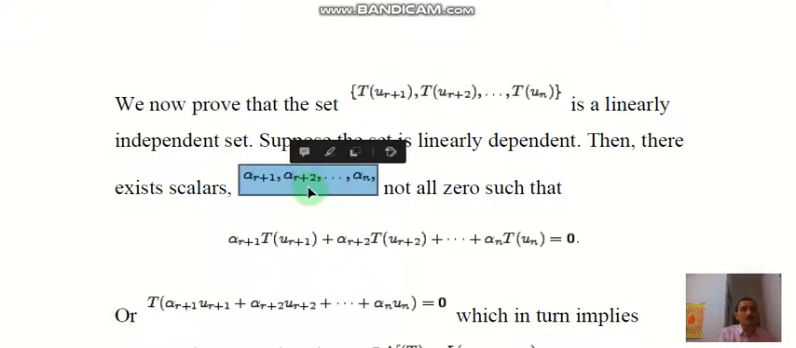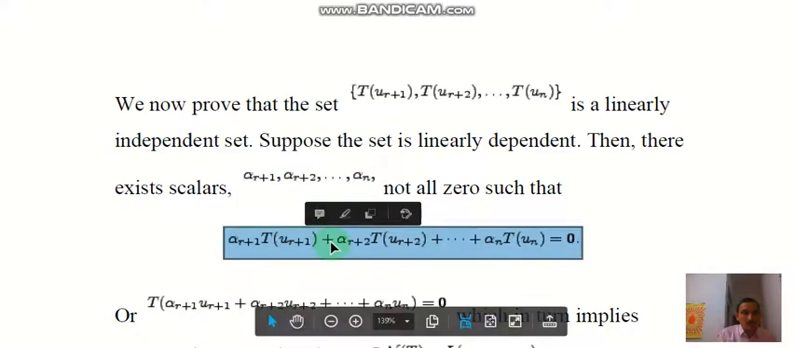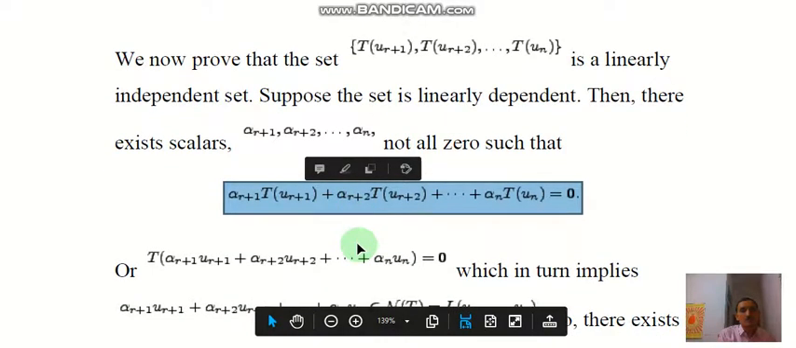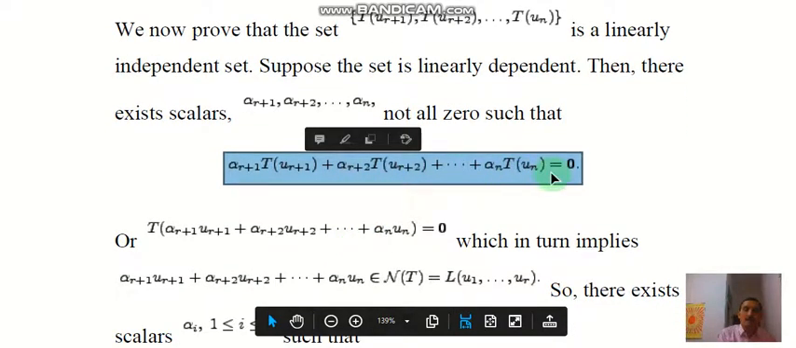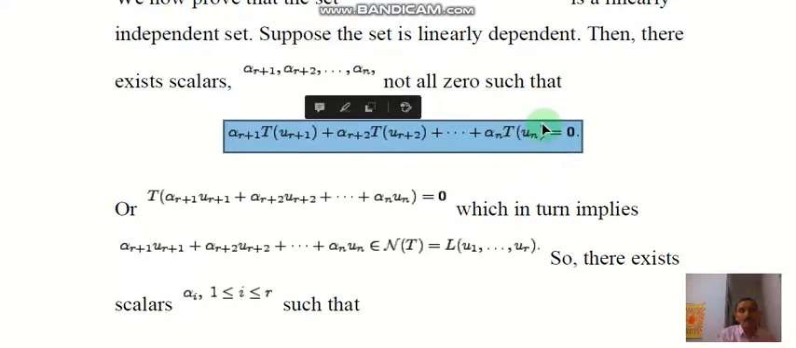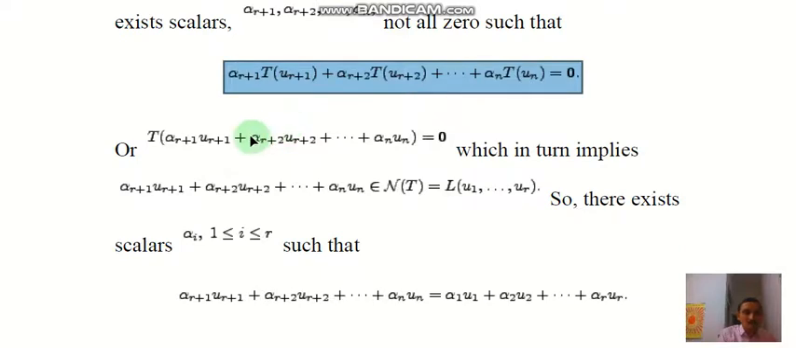alpha_{r+1}, alpha_{r+2}, and so on up to alpha_n, not all 0, such that alpha_{r+1} T(u_{r+1}) plus alpha_{r+2} T(u_{r+2}) and so on plus alpha_n T(u_n) equals 0. Because we have assumed that this set of vectors is linearly dependent, at least one of these scalars should be non-zero, such that this linear combination is 0. Then we obtain, by applying the linearity of T,